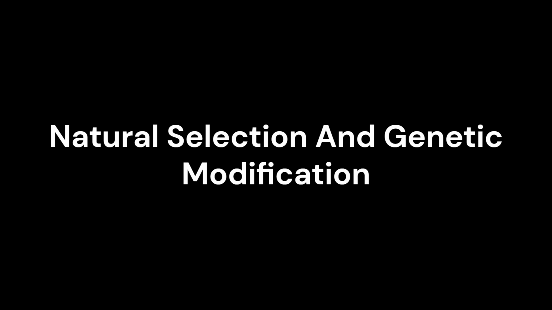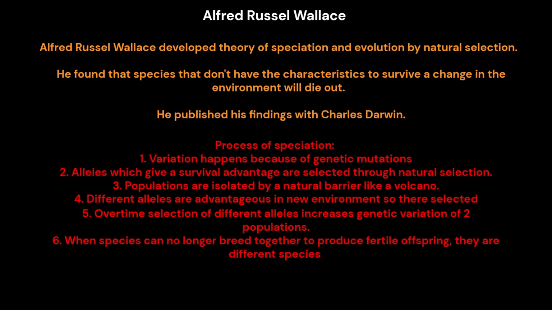Natural selection and genetic modification. Alfred Russel Wallace developed the theory of speciation and evolution by natural selection. He found that species that don't have the characteristics to survive a change in the environment will die out. He published his findings with Charles Darwin.